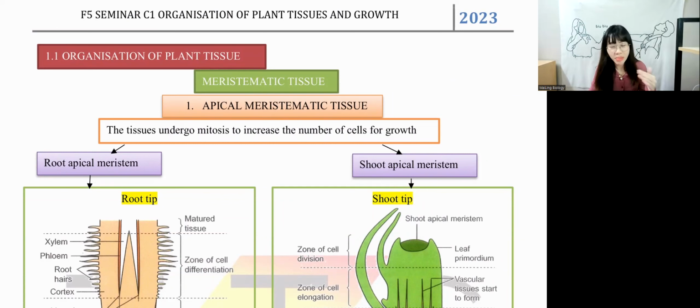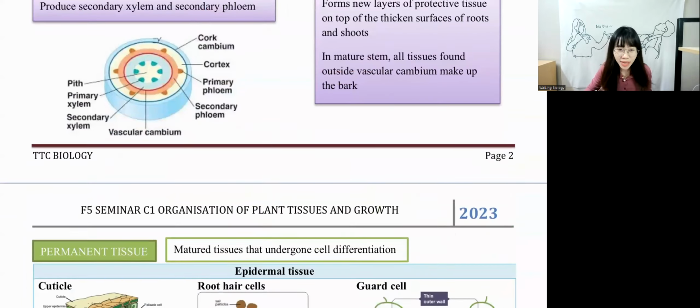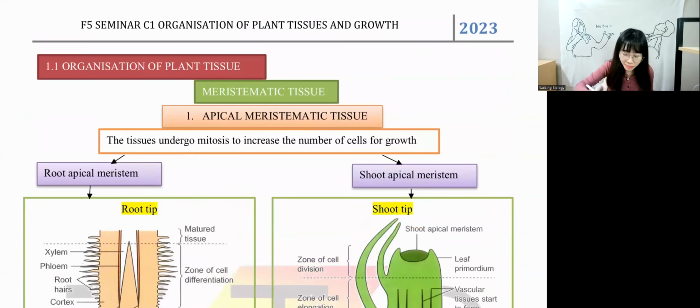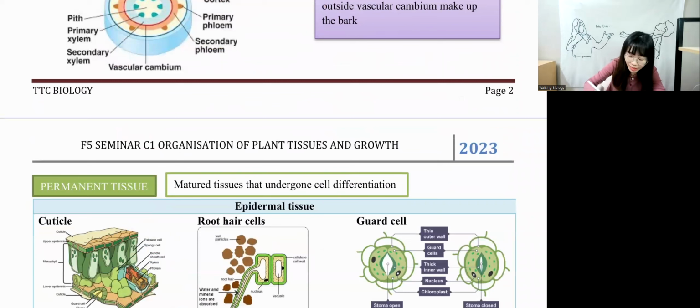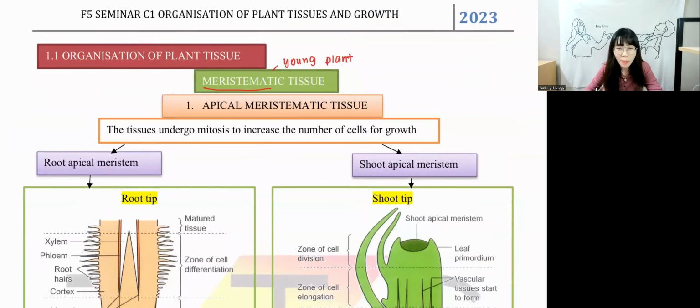In the organization of plant tissue, we have two different types of tissue. We have meristematic tissue, and we have permanent tissue. What does meristem mean? Meristem means young plant cell, okay? Young plant cells are the cells that have to grow. Permanent tissue means what? It means mature tissue. Mature tissue means permanent tissue. We will start with meristem first.